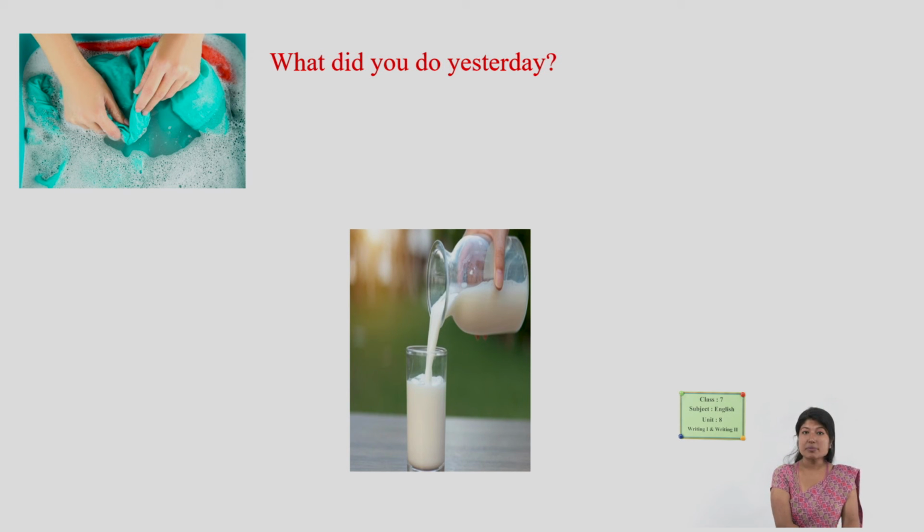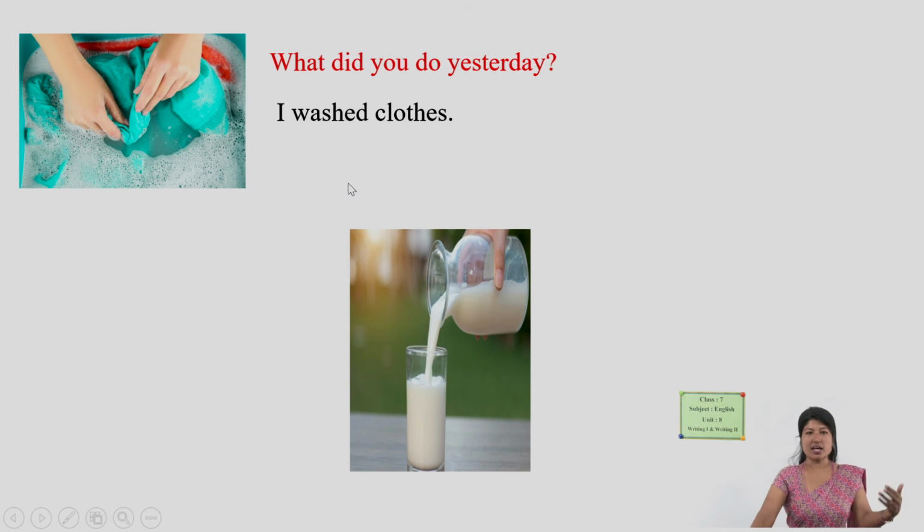What would be the reply? How do you reply to it? Related to the picture, you have to answer, I washed clothes. I washed clothes yesterday.